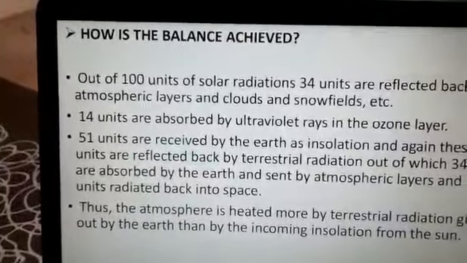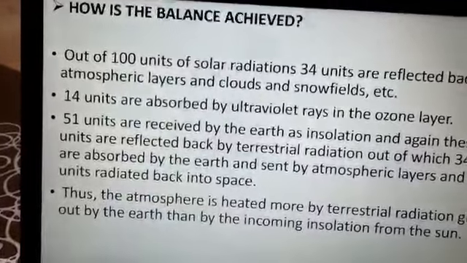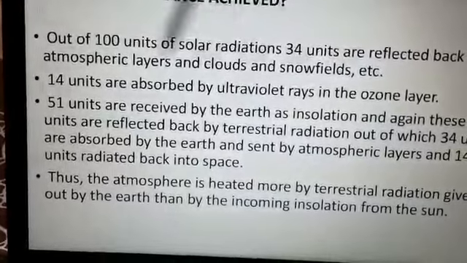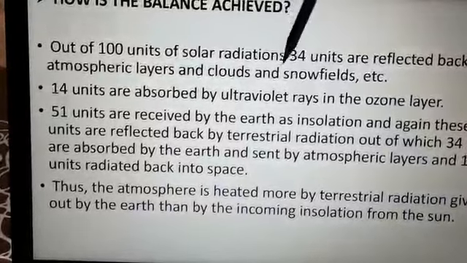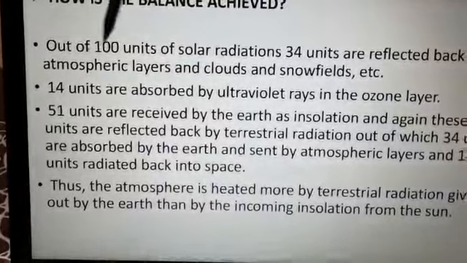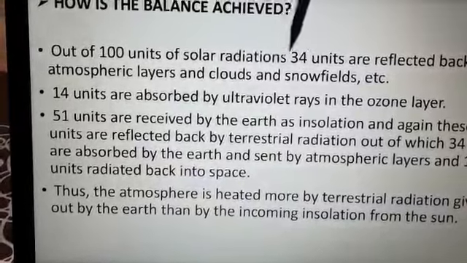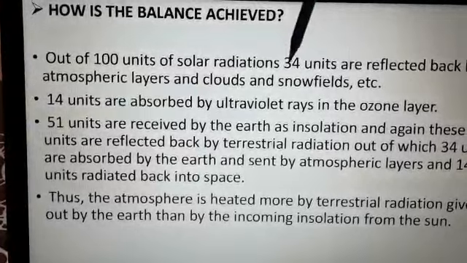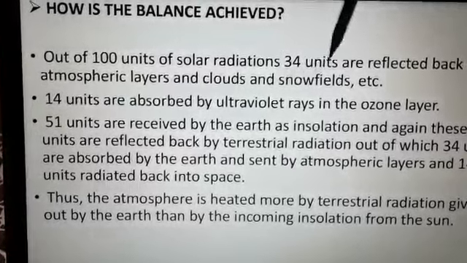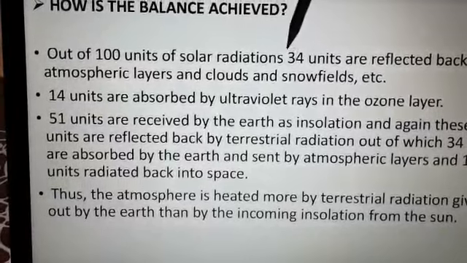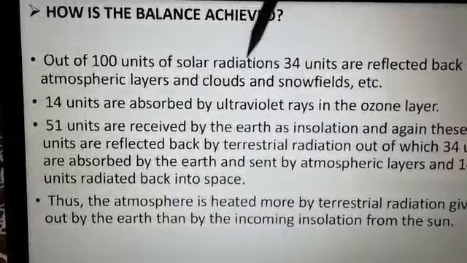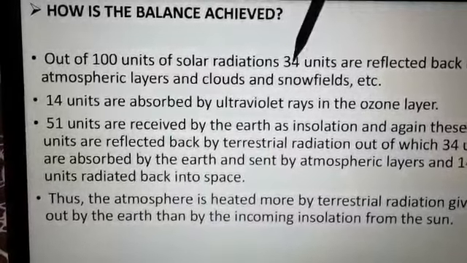Now how is this balance achieved? Out of 100 units of solar radiation, 34 units are reflected back by atmospheric layers, clouds and snowfields. Children, these numbers may differ a little here and there. In some places you may find 35 or 36 units written, so don't get confused. That is also correct. If you see different books, it may vary, so don't be fixed on that.